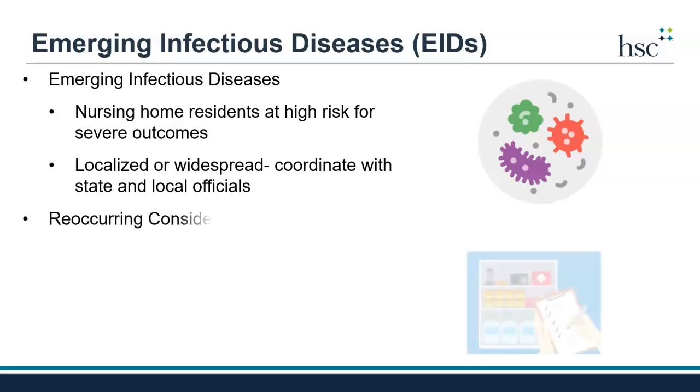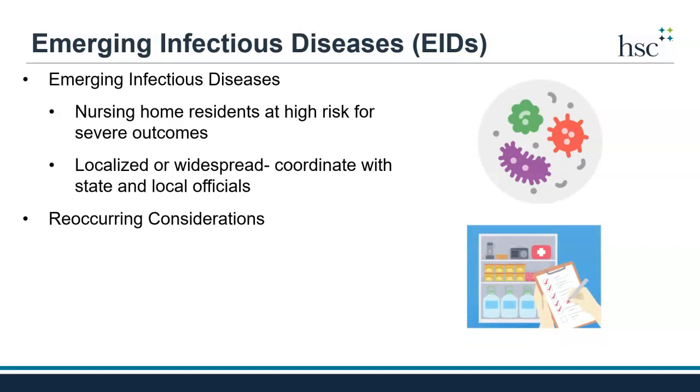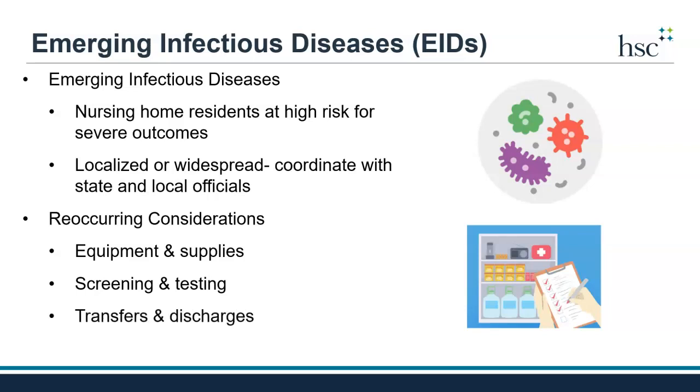Some recurring considerations for emerging infectious disease response include an increased need for equipment and supplies such as personal protective equipment like gowns and gloves. Secondly, the possible need to screen and test residents, staff, and visitors should be considered. A change in both transfers and discharges should be planned for, and the need to coordinate with providers, including home-based healthcare settings, should be planned for.